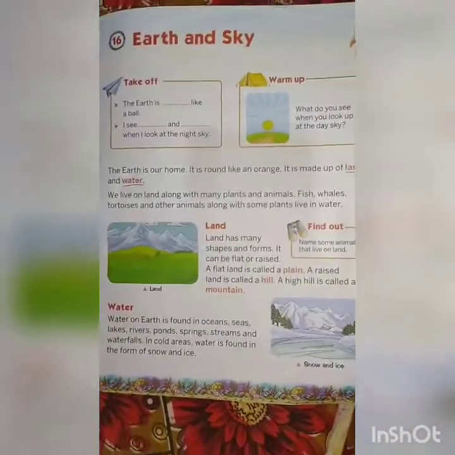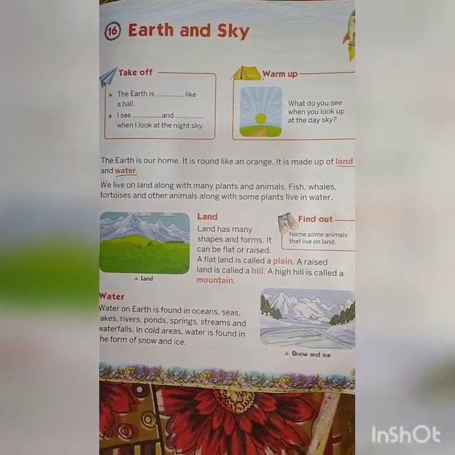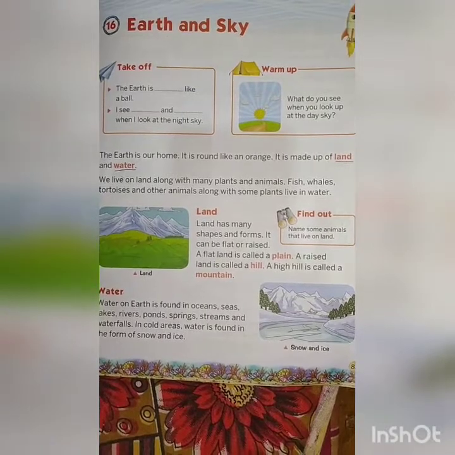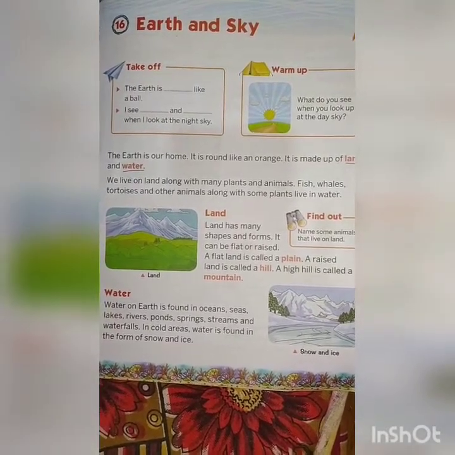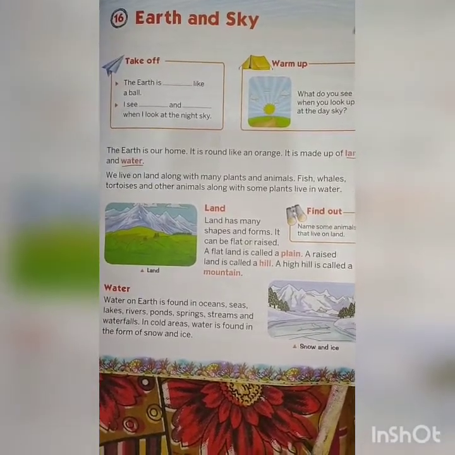So children, we live on land along with plants and animals, whereas in water animals live, for example fish, whales, tortoise and other animals, and some water plants also live in water.